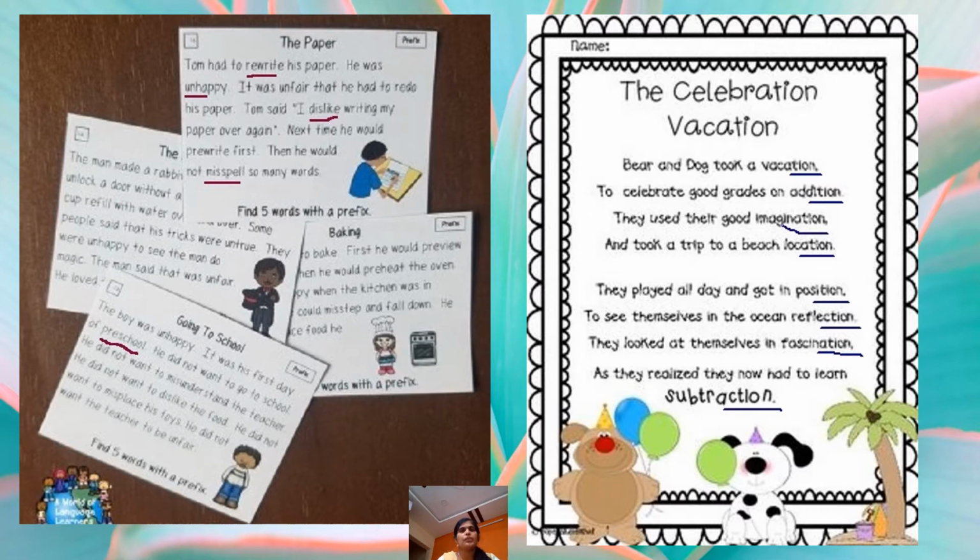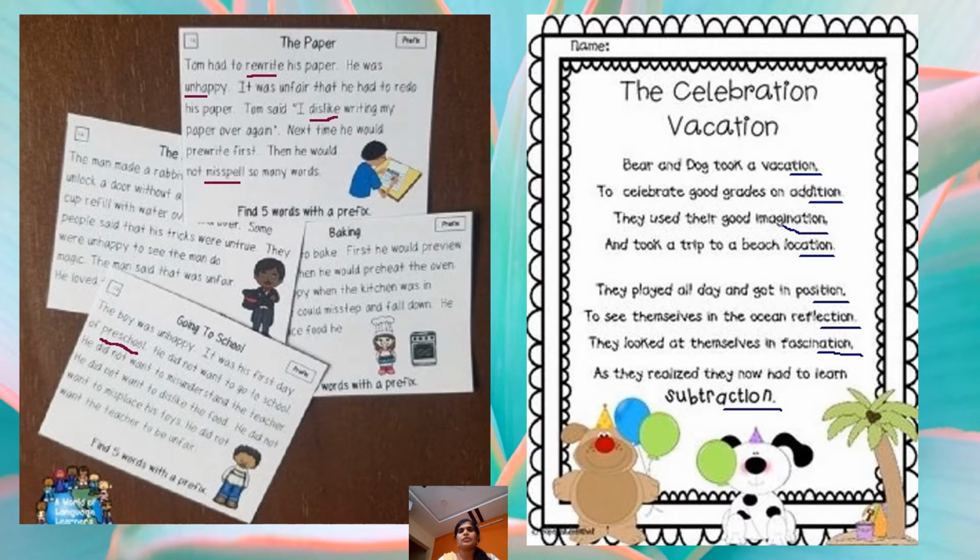So children, have you observed the underlined words? Rewrite, dislike, unhappy, misspelled and all. Yes children, very good. Here, certain letters are added to the main verbs. They are called as prefixes.